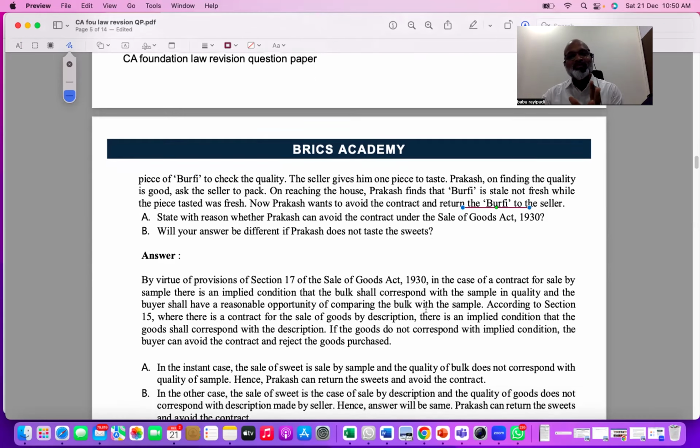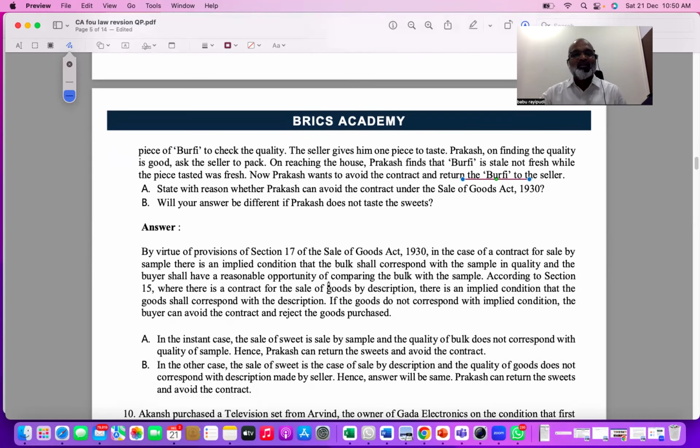Basically, the concept you have to explain in the first paragraph. As per Section 17, in a contract of sale by sample, the implied condition is that the bulk must correspond with the sample in quality, and the buyer shall have a reasonable opportunity to compare the quality. And according to Section 15, where there is a contract of sale of goods by description, there is an implied condition that... So indirectly, this section talks about two very important things.